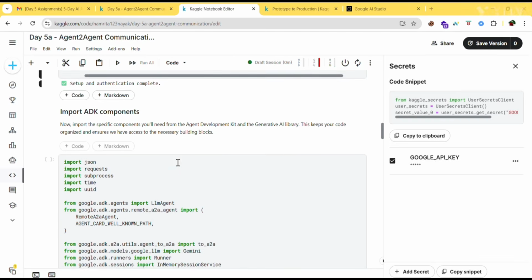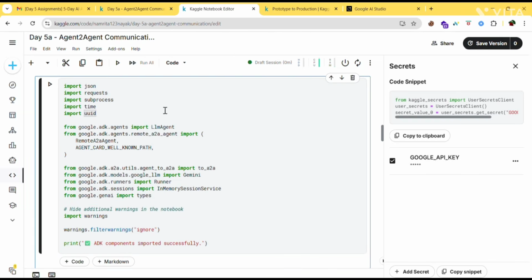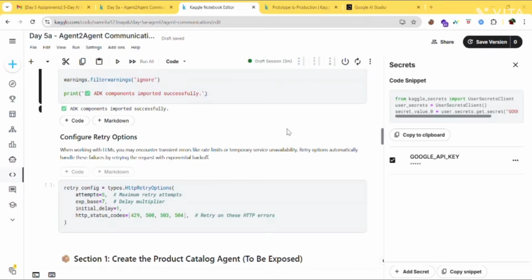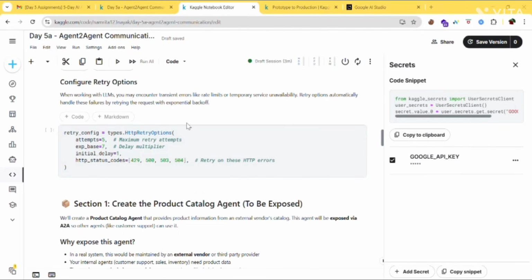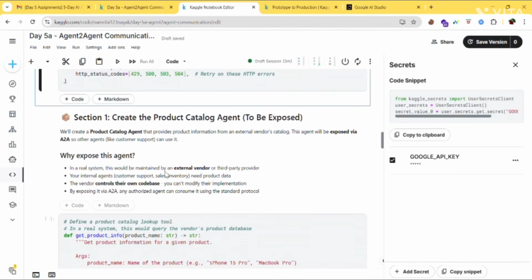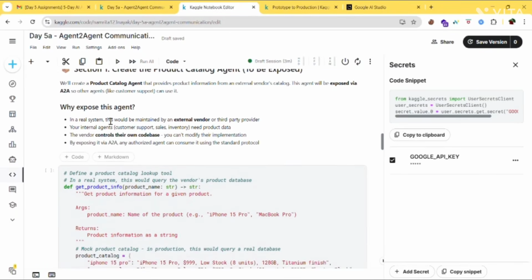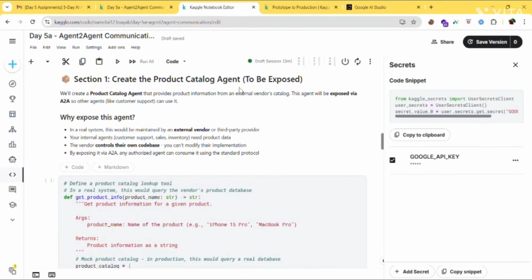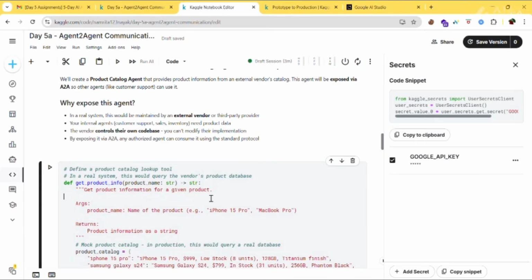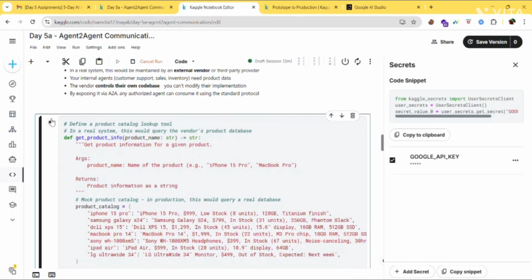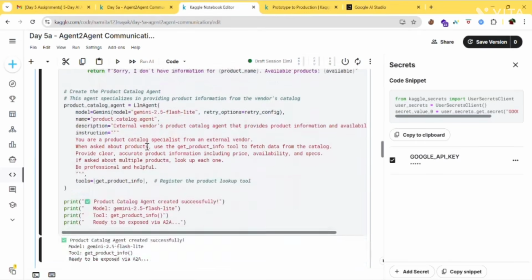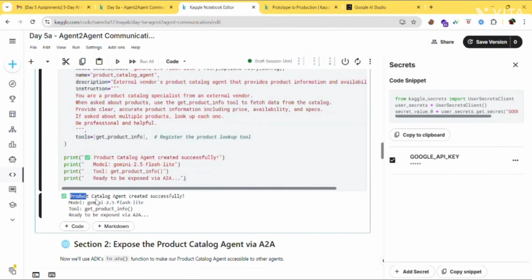Next, import ADK components. Select this and click on run. If you want to prevent errors, you can just run this code. After running, move down. Then section 1, create the product catalog agent to be exposed. For that, you need to run this code. You should get something like this: product catalog agent created successfully.